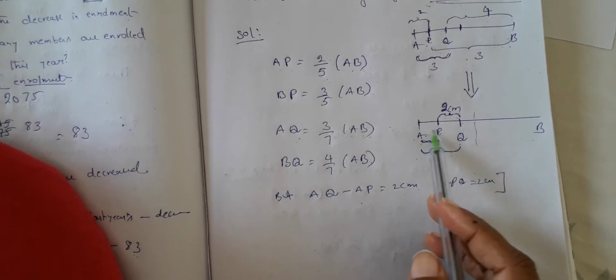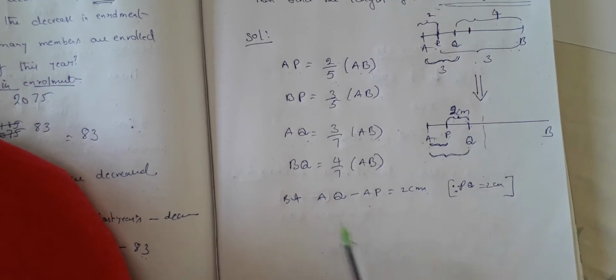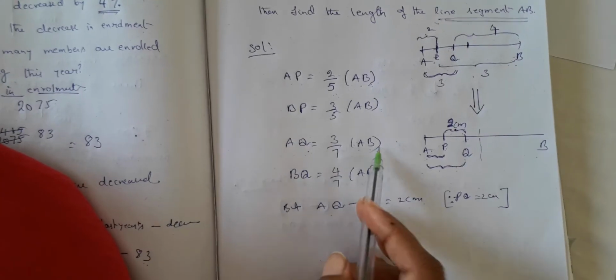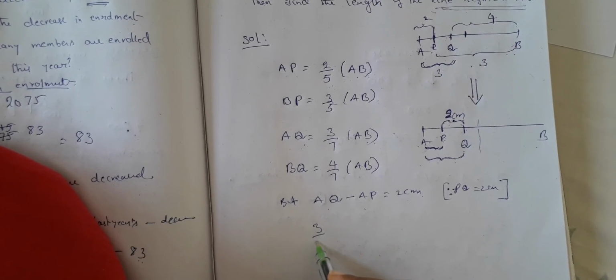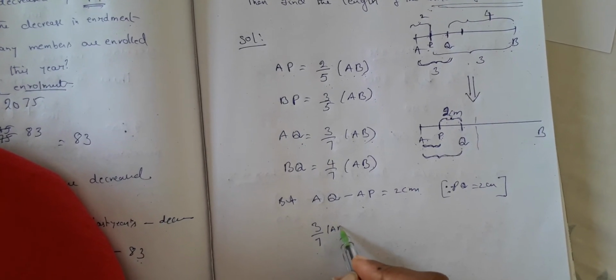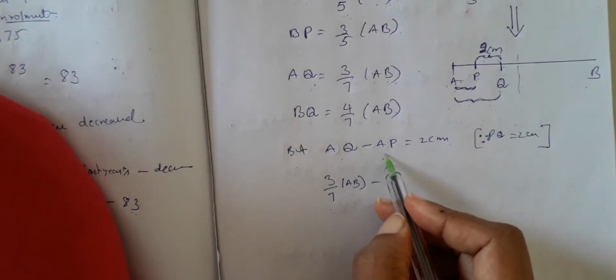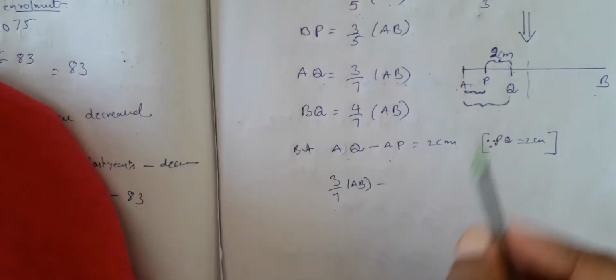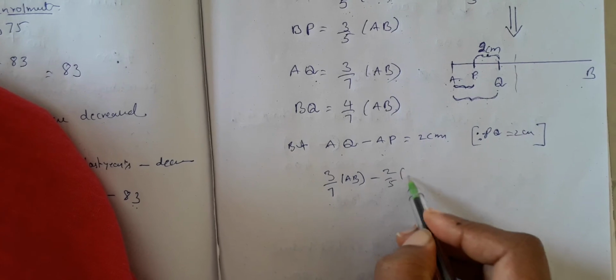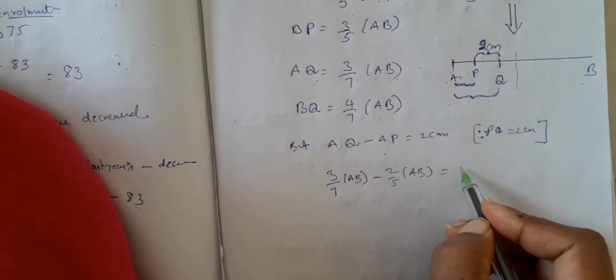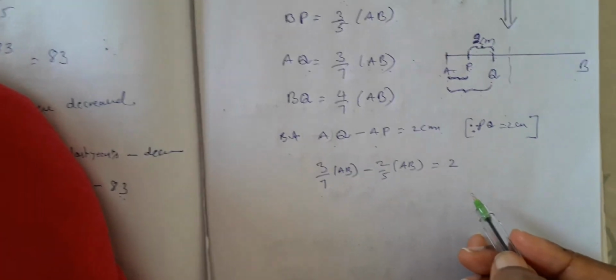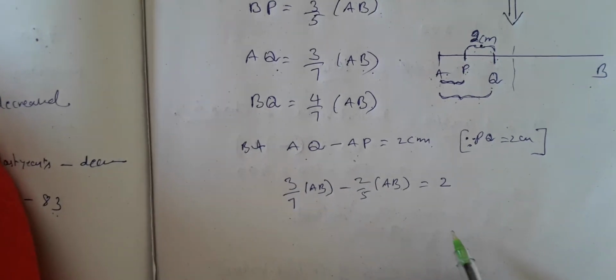That is very much understood, is it not? So now let us substitute. In the place of AQ, what is that? 3 by 7 of AB minus, what is AP? 2 by 5 of AB, is equal to 2. Very beautiful.